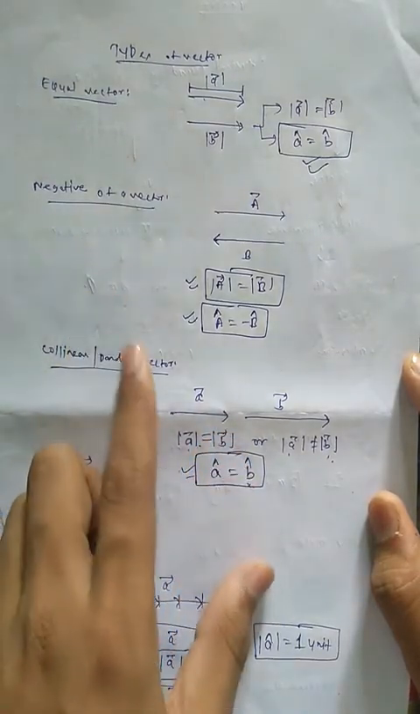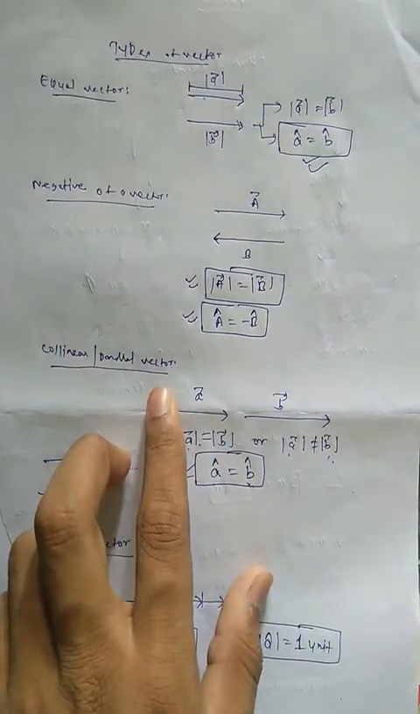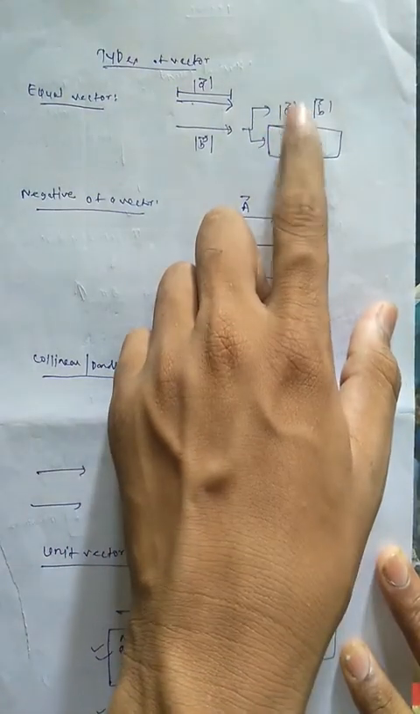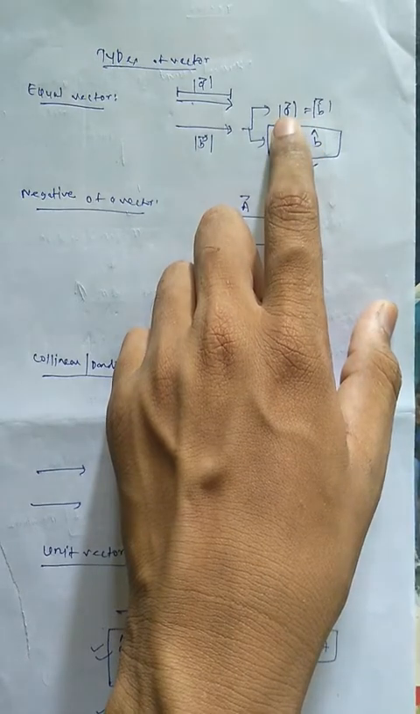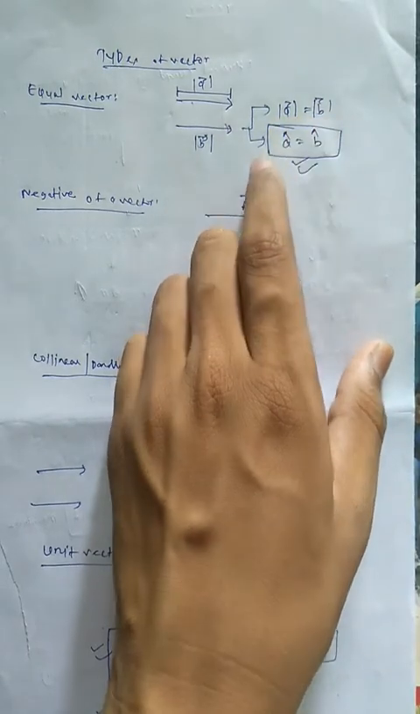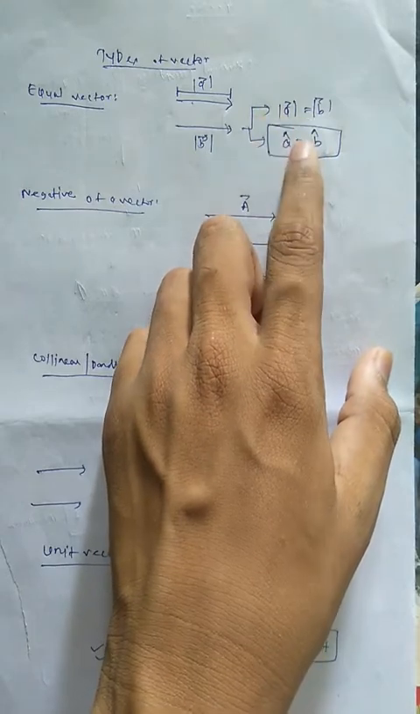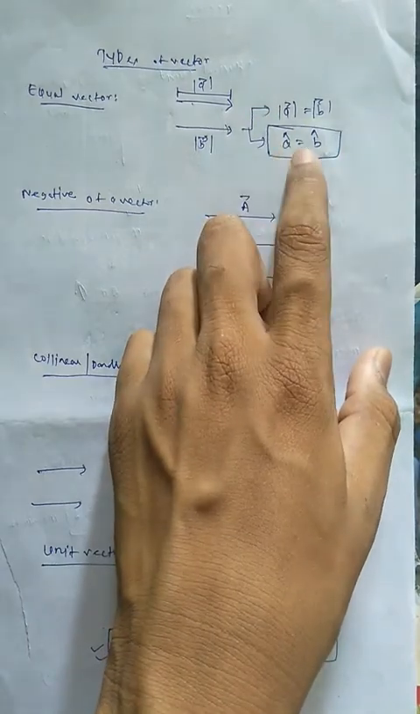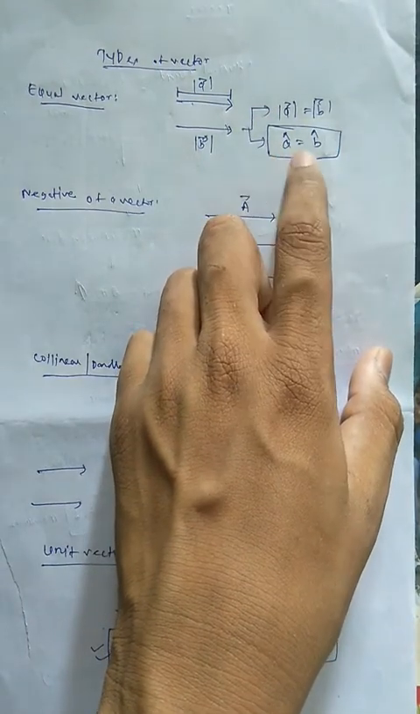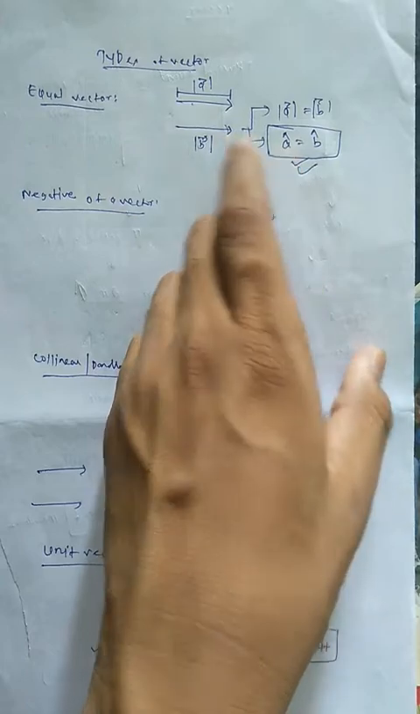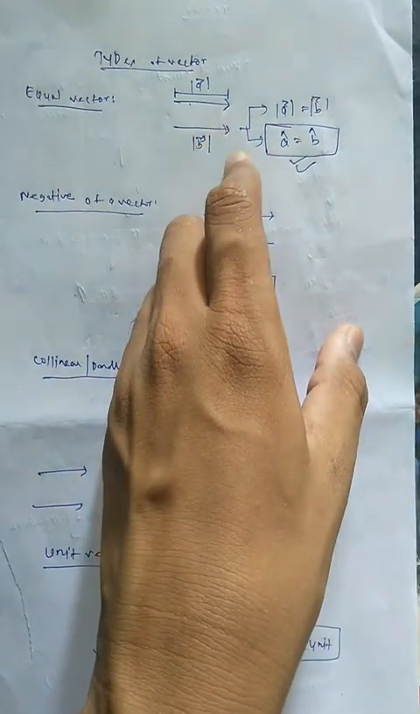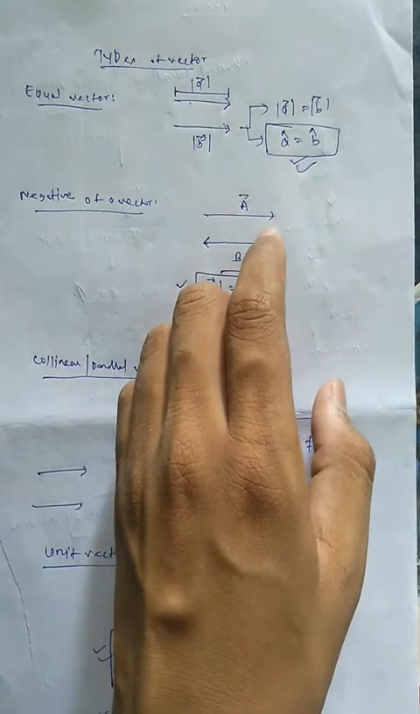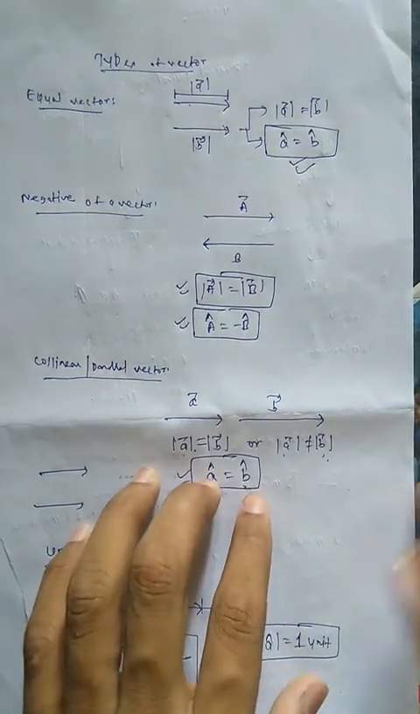First is equal vector. Two vectors are equal only if both have the same magnitude. The mod of a, which signifies the magnitude of vector a, is equal to the magnitude of vector b, and both conditions should be satisfied. Both magnitude must be equal as well as direction must be equal. Here a cap is equal to b cap, meaning a cap is a unit vector in the direction of a and b cap is a unit vector in the direction of b. Cap is generally used for the unit vector, which we will read after some seconds.